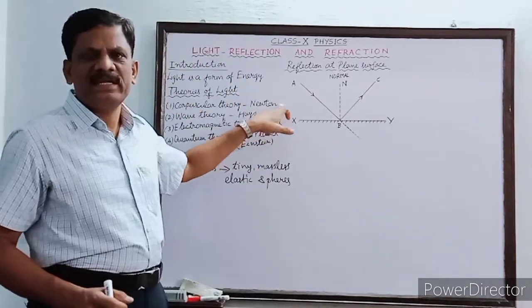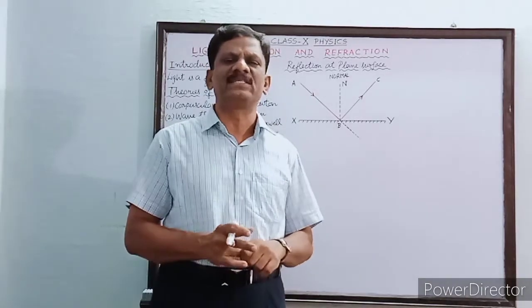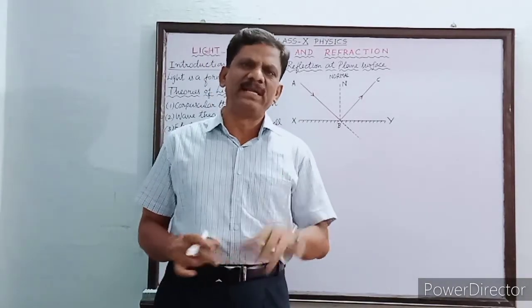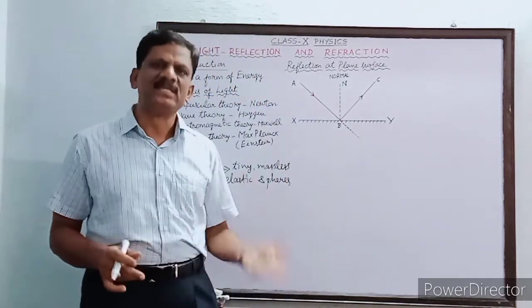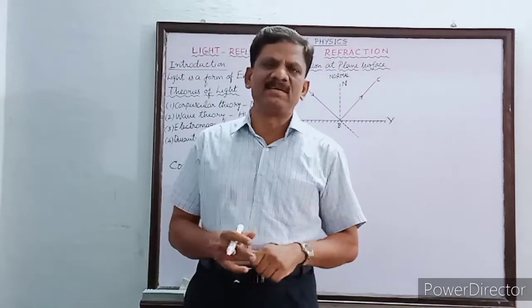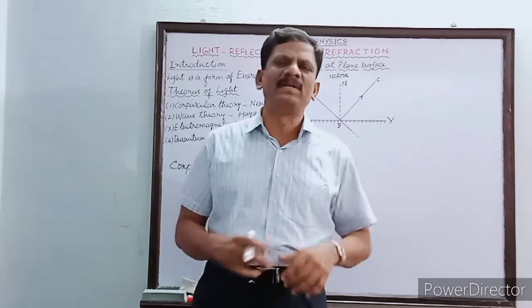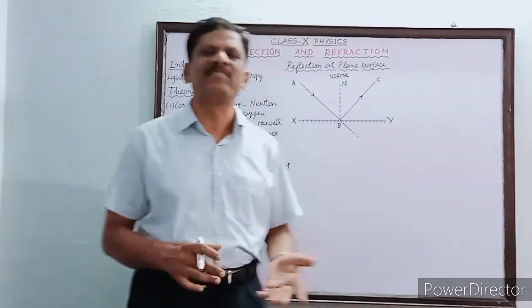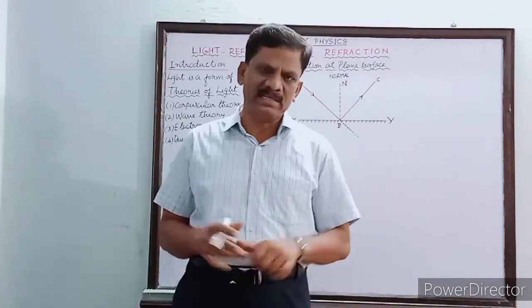With this theory, Isaac Newton could prove the rectilinear propagation of light. He proved that light travels in a straight line using the corpuscular theory. He also verified the laws of reflection and refraction. But some higher level properties like polarization, interference and diffraction could not be explained based on this theory.